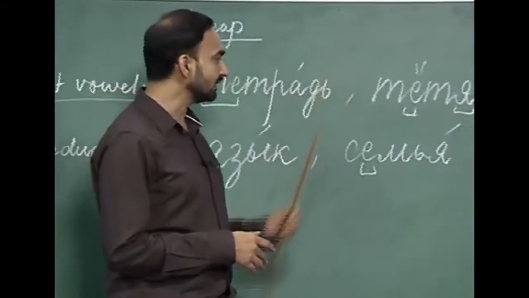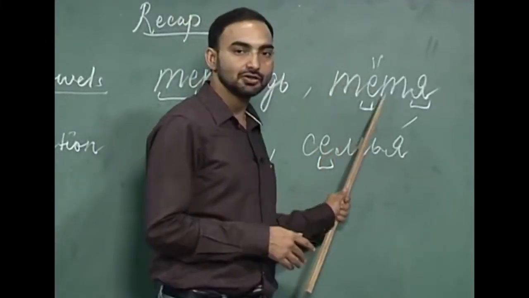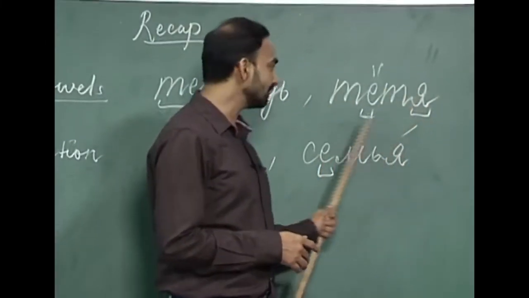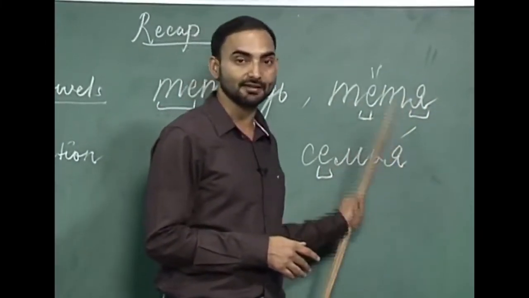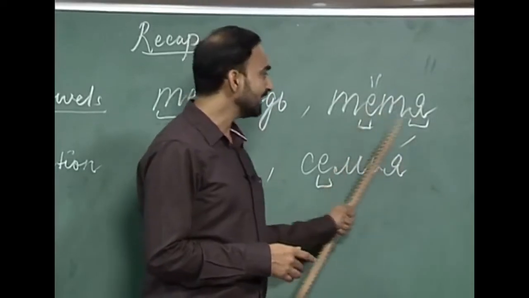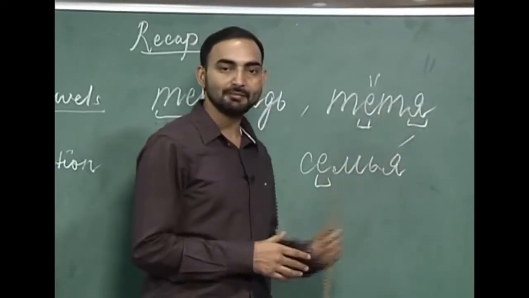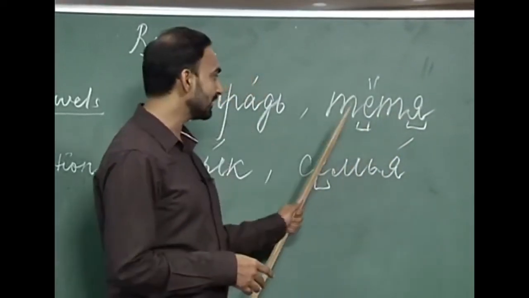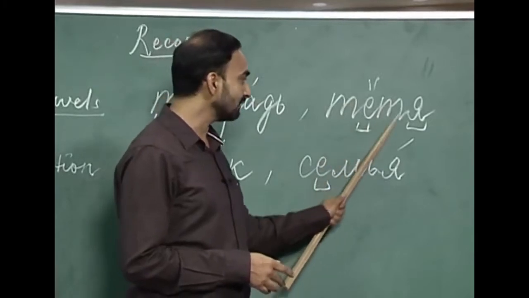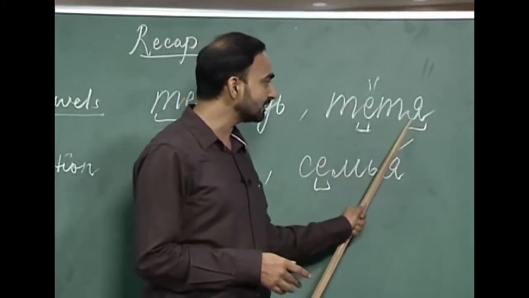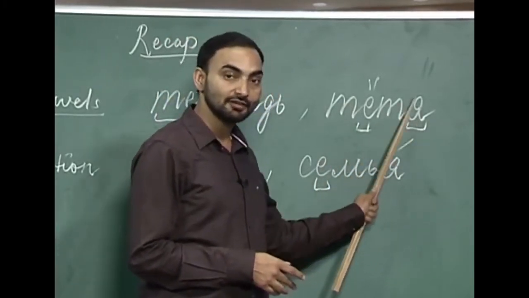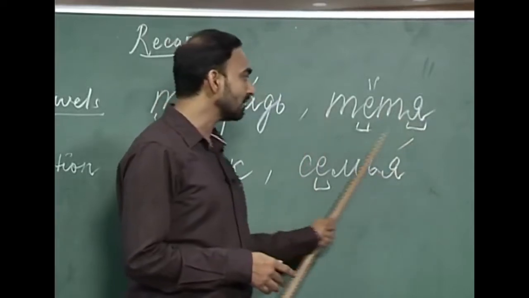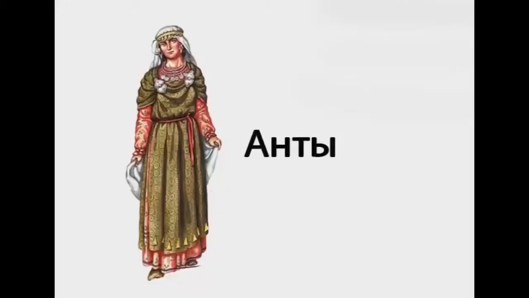The second word we have is ta, yo, ta, ya. As you can see, there are two soft vowels here, which means both these consonants will be soft. And once again, I need to tell you that this ya is unstressed, so this will be reduced. So, how will you pronounce this word? Chio, chia. Chio, chia is auntie.